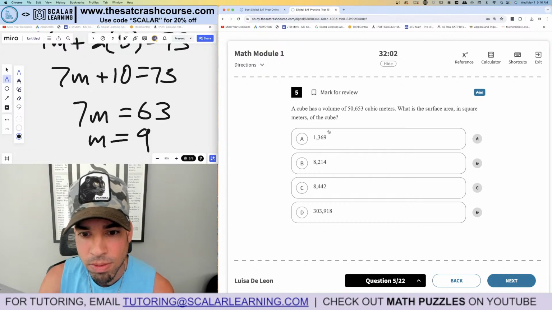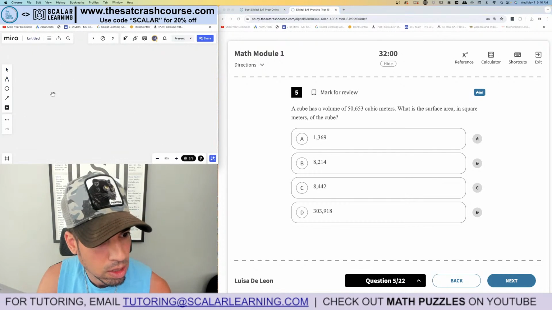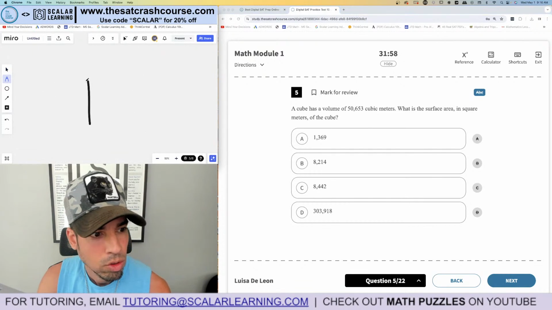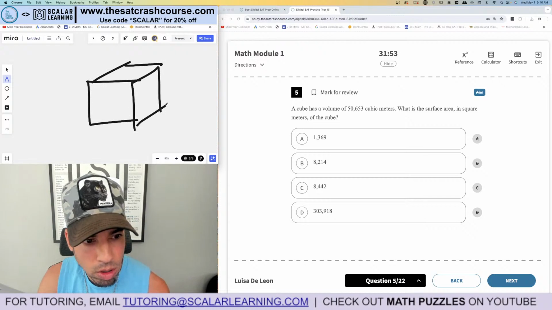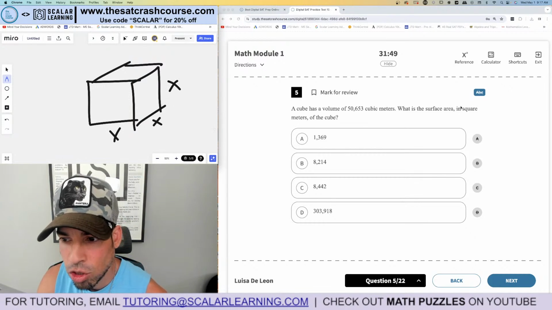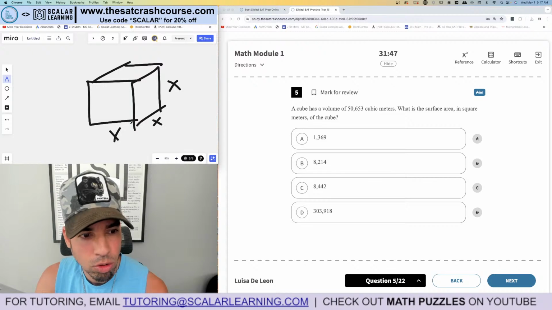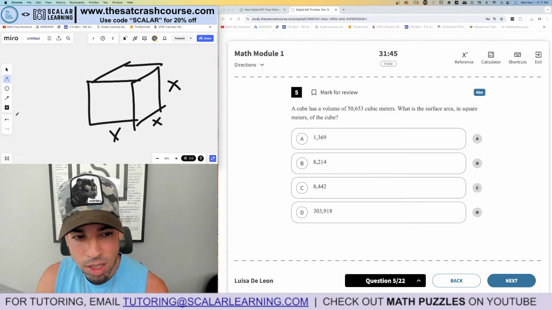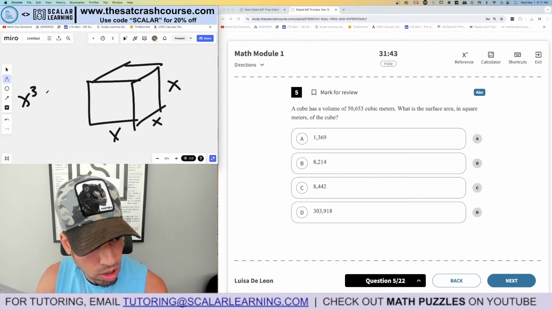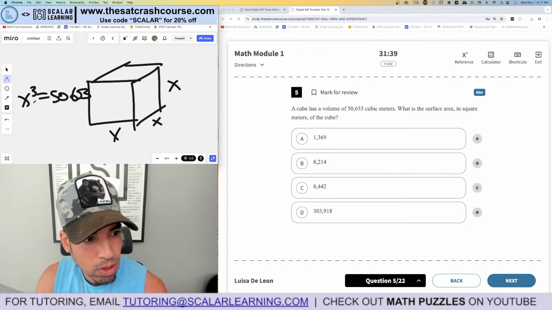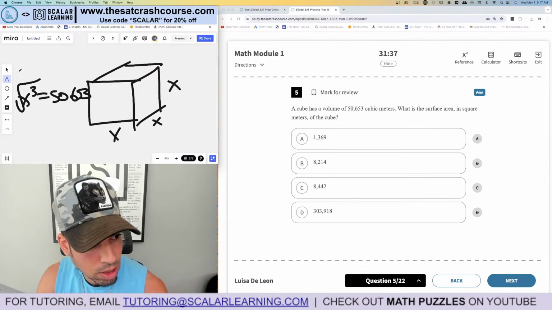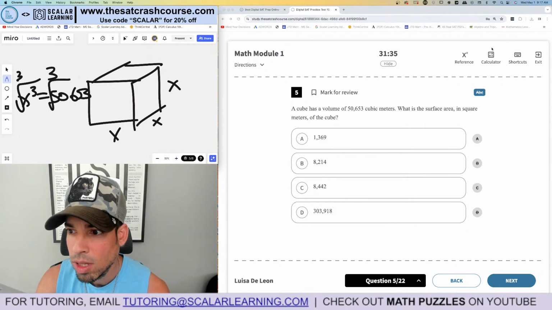Boom, done. Number 5. A cube has a volume of this. And a cube is basically a 3D square, right? All the side lengths are equal, x, x, x, okay? What is the surface area in square meters of the cube? So to find surface area, first I need to know the side length. Well, I know that x times x times x, which is x cubed, is equal to this volume. So to solve for the side length so we can get the surface area, I need to take the cubic root of both sides. Let's do that in Desmos.